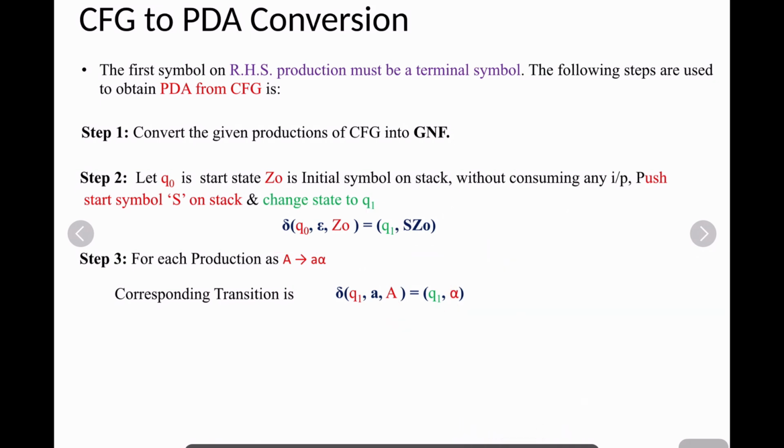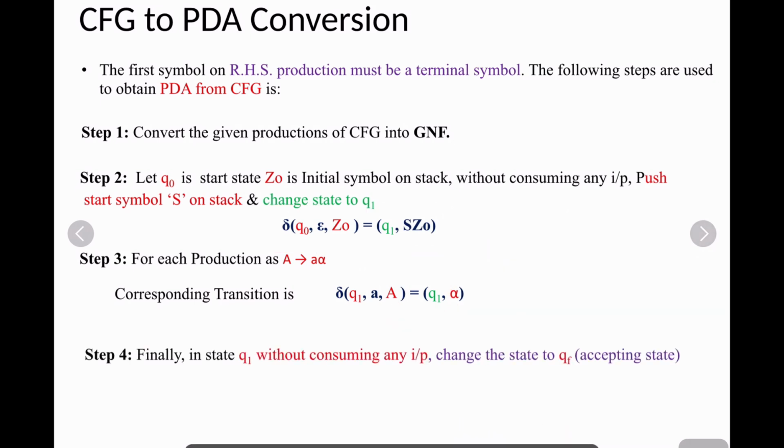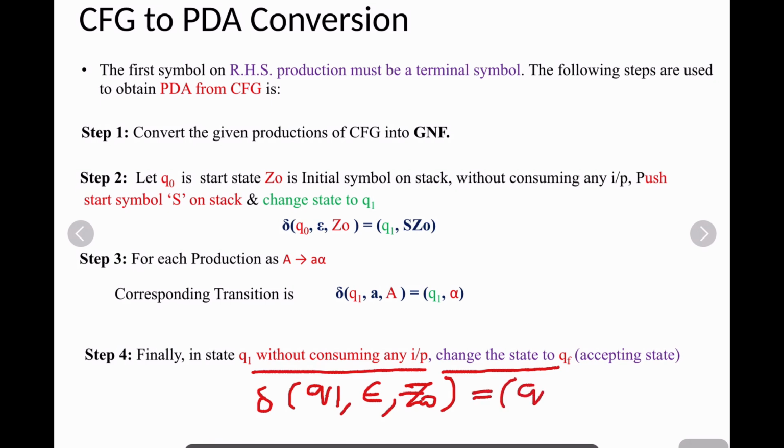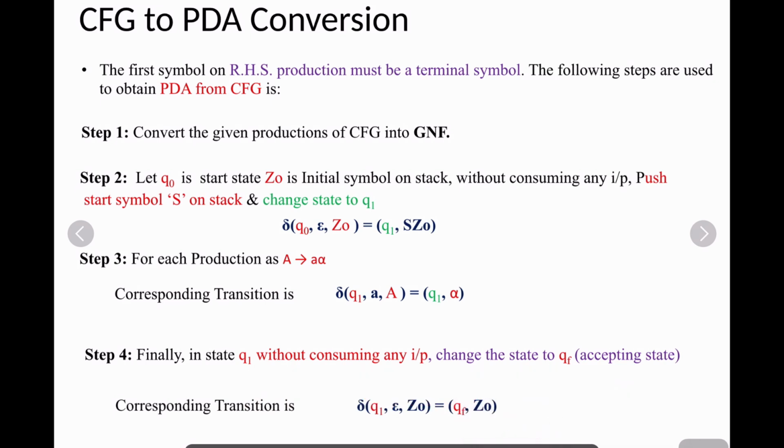Let us move to the next step. Finally, in state Q1, without consuming any input, change the state to QF and make that the accepting state. The transition will be like this: delta of Q1, no input consumed, and top of stack Z0, changes to QF while retaining Z0. This will be the transition. I will recap all these steps once again.